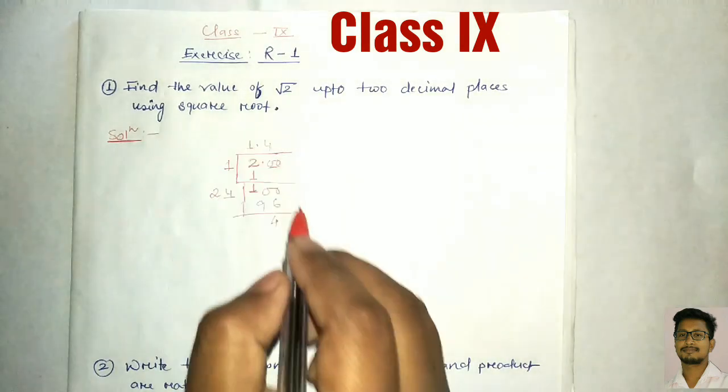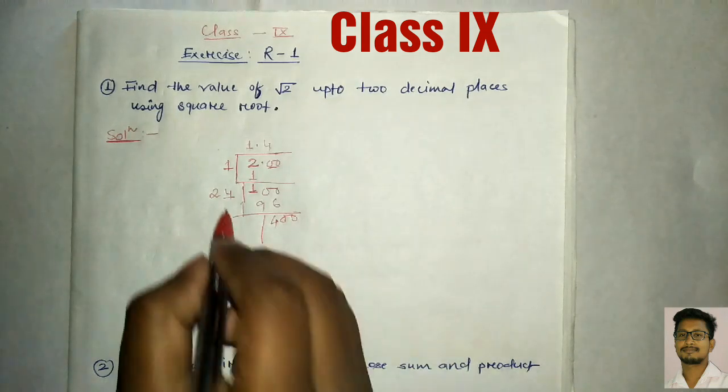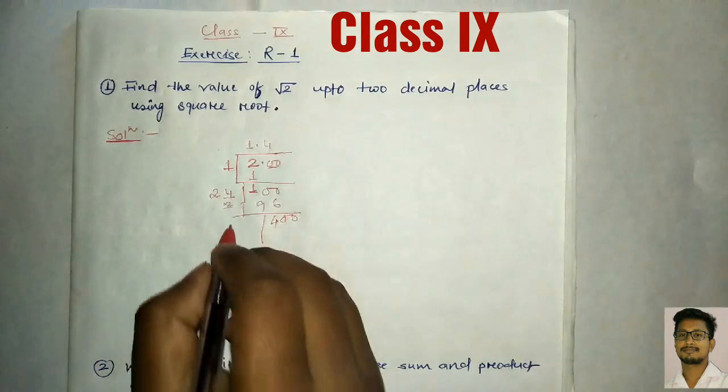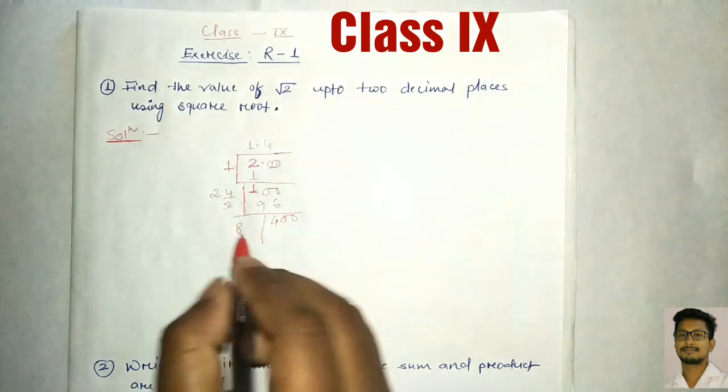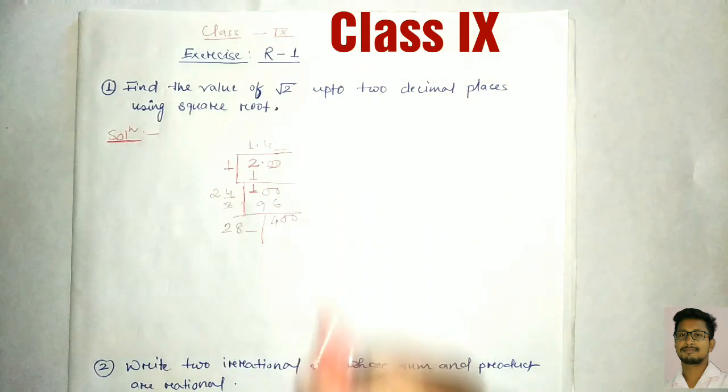Clear. Now since point is here, again 2 zeros will come. Clear. Now we have to again double this unit digit. That means 4 2s are 8. Clear. 4 side and this 2 will come as it is. Now keep here blank. Here also we have to keep blank.